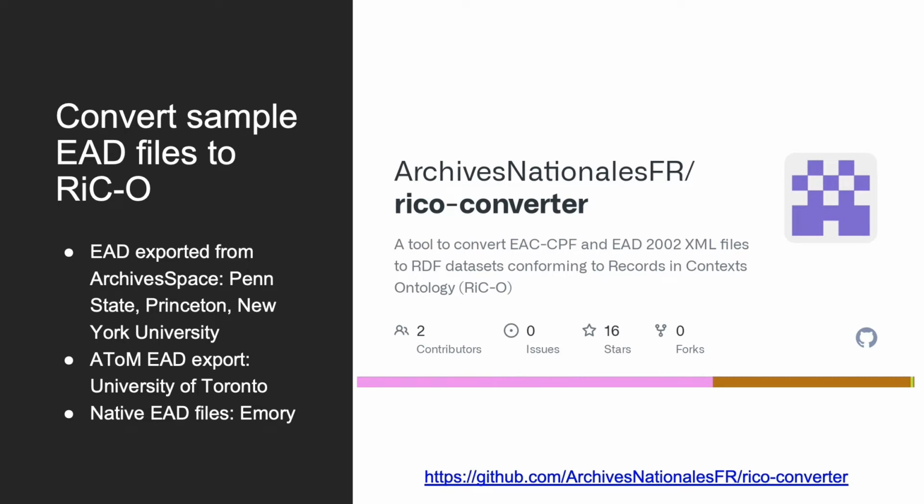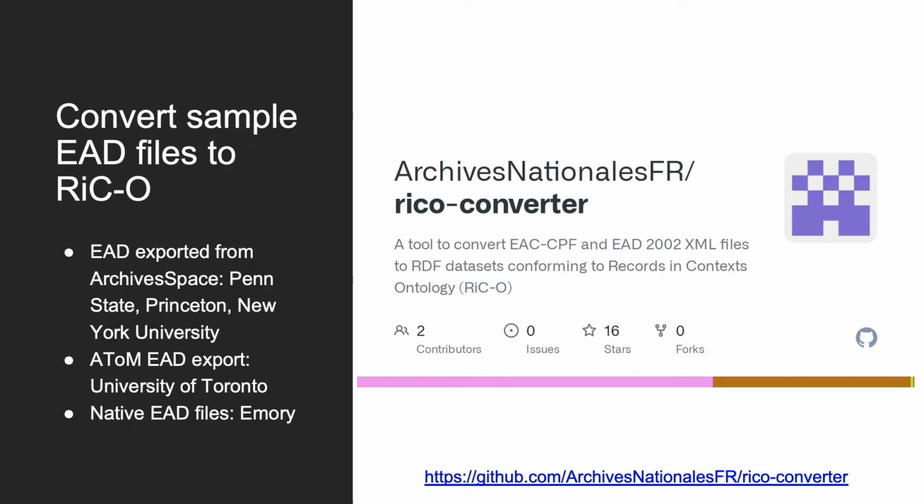With 106 classes and over 238 core properties, we realized our understanding of it would best be informed by looking at our actual archival description data in RiC RDF format. We were grateful to find that the National Archives of France has a public script that can help with conversion. It converts EAD 2002 XML files to RiC RDF. The script offered us a consistent way to convert each of our own data to RiC.